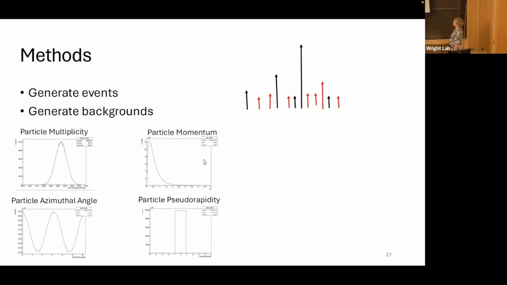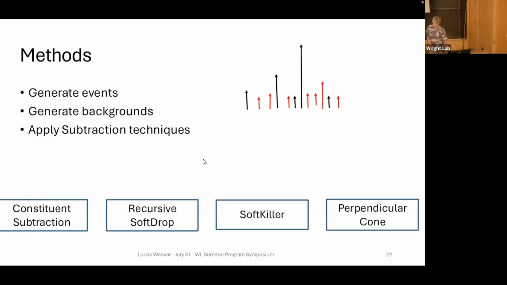We have particles that we expect to see in data, but we know which ones are from the jet and which ones are from the background. Next, we apply our subtraction techniques to evaluate how well they work. I've highlighted four here that I'm going to talk about today. I'll go over them briefly.